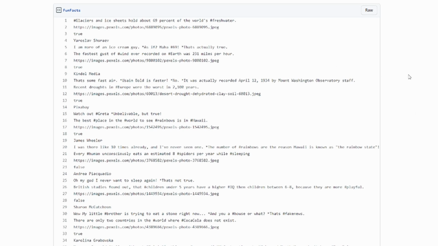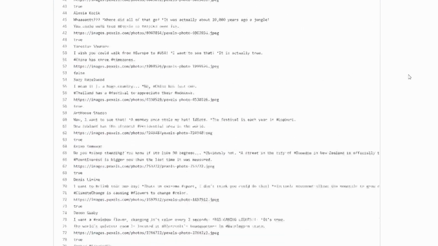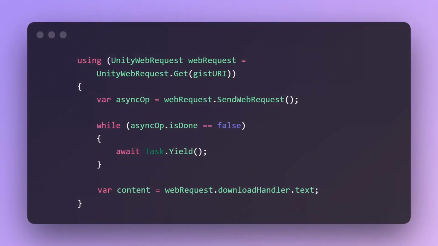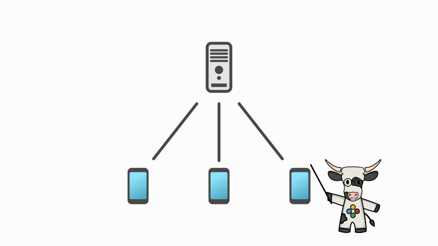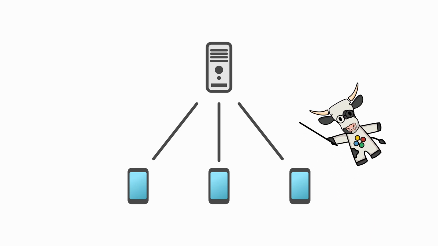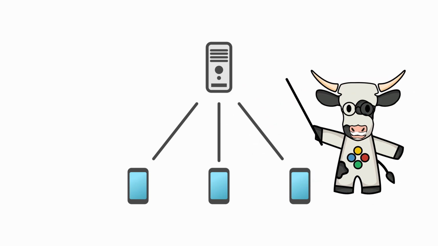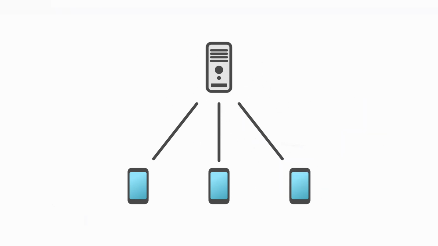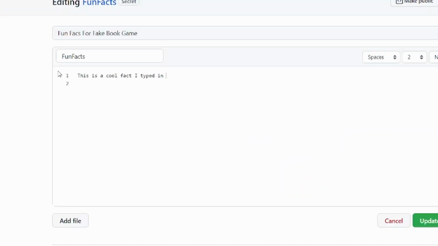So the first thing I did was to program the posts. I wanted them to be pulled from the web, and I had heard of Gists, which are text documents on GitHub, which you can create, update and easily access via code. Imagine your device goes like, give me the list of posts, and the server's like, yes boy. So for demonstration purposes, I show you what I mean by getting the post off a list